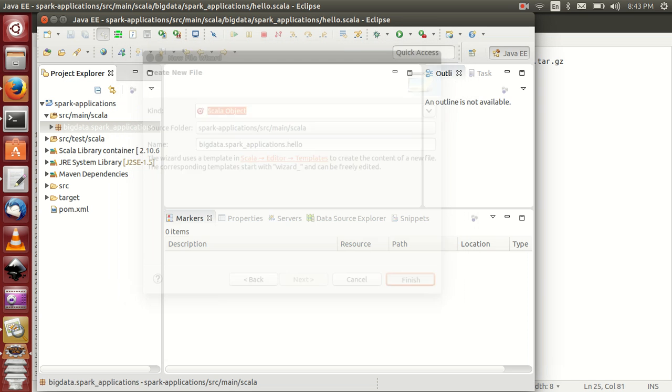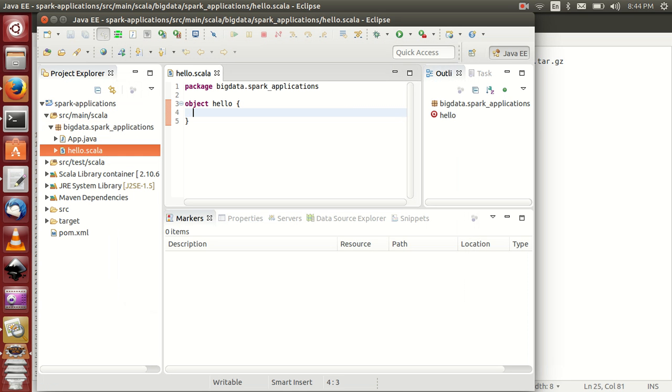I hope within this time the Scala version also changed. Okay, it is the 2.10.6 stable version. Okay, now the Scala installation is successfully completed and we created a program, and I hope everyone knows.